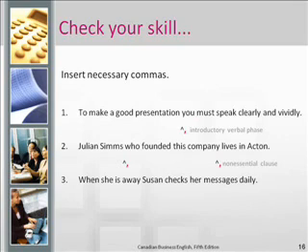And here's another sentence. When she's away, Susan checks her messages daily. Can you tell where the comma needs to be in this sentence? Here we have an introductory clause that is dependent. It has one of those dependent words such as when. So because we have a dependent word, we need to include a comma after the dependent clause. When she is away, comma, Susan checks her messages daily.